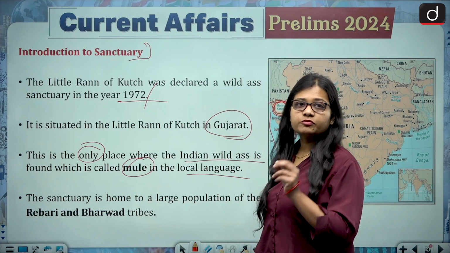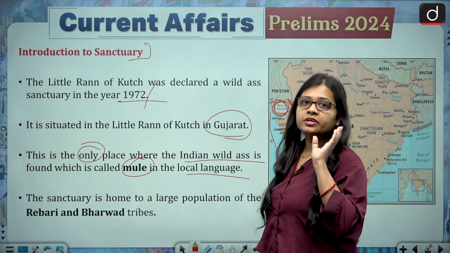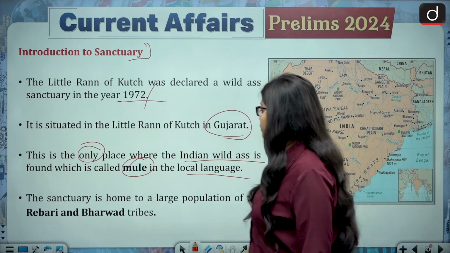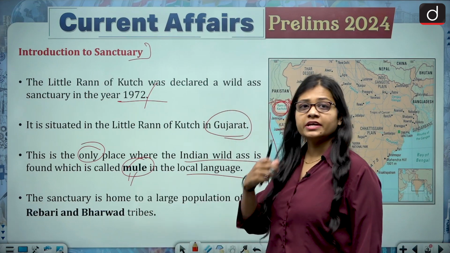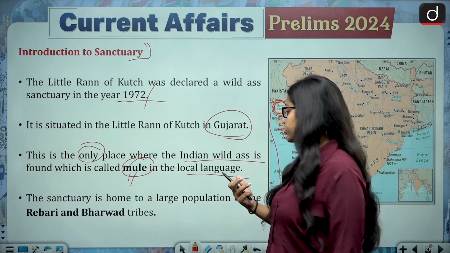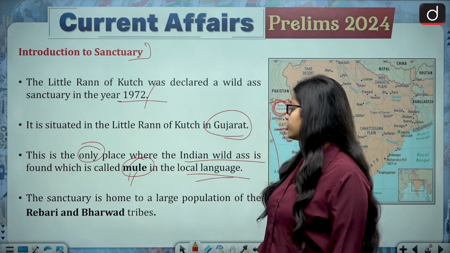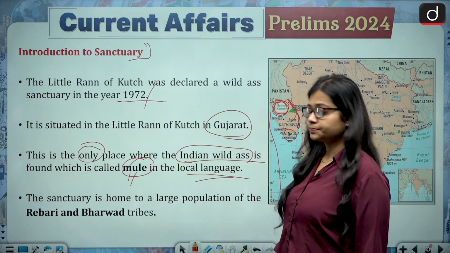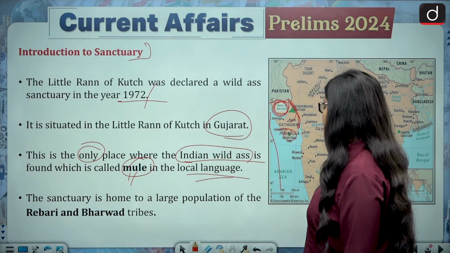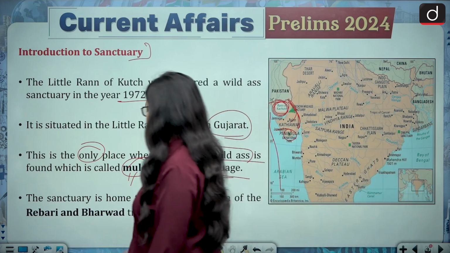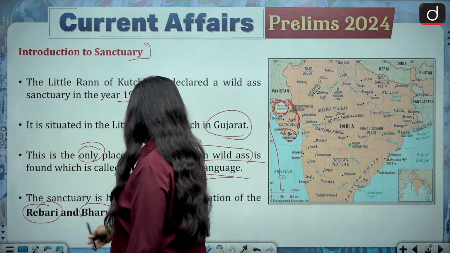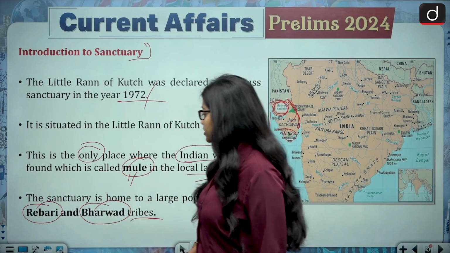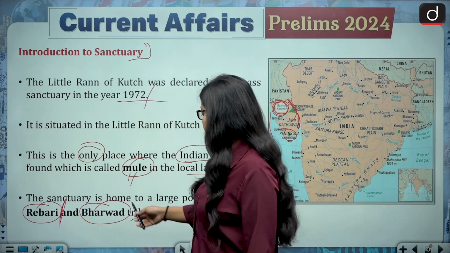Mule is a term which you will find many times written in newspapers or news articles. It is the term used in the local language, and this is the only place where the Indian wild ass is found. The sanctuary is home to a large population of the Rebari and Bharwad tribes. So the tribes found in this sanctuary are the Rebari and Bharwad.